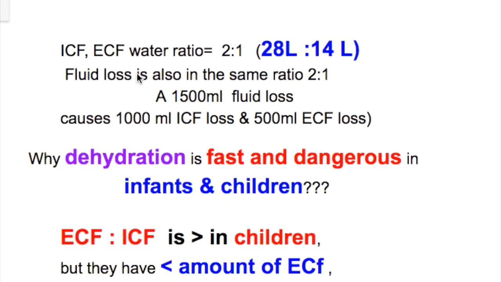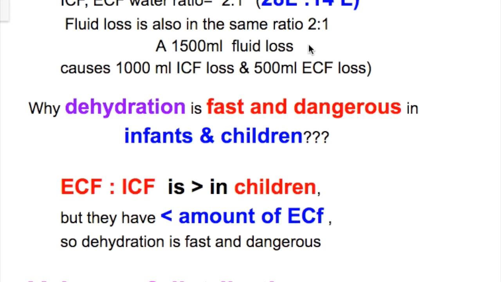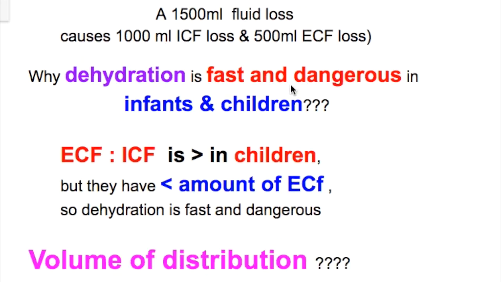How much is the fluid loss from the extracellular and intracellular compartment in case of diarrhea and vomiting? The intracellular fluid to extracellular fluid ratio is 2:1, which is 28 liters to 14 liters. The fluid loss is also in the same ratio of 2:1. So if there is 1500 ml of fluid loss, it causes a liter of fluid loss from intracellular fluid and 500 ml of fluid loss from the extracellular fluid.